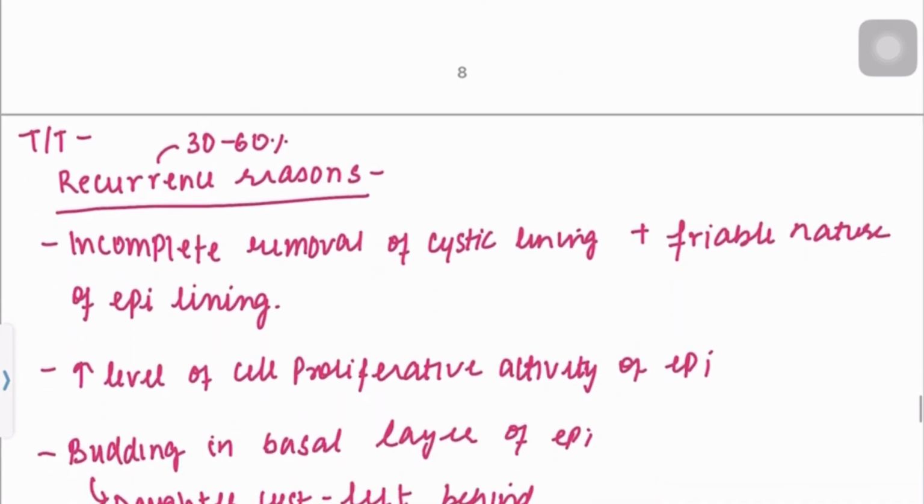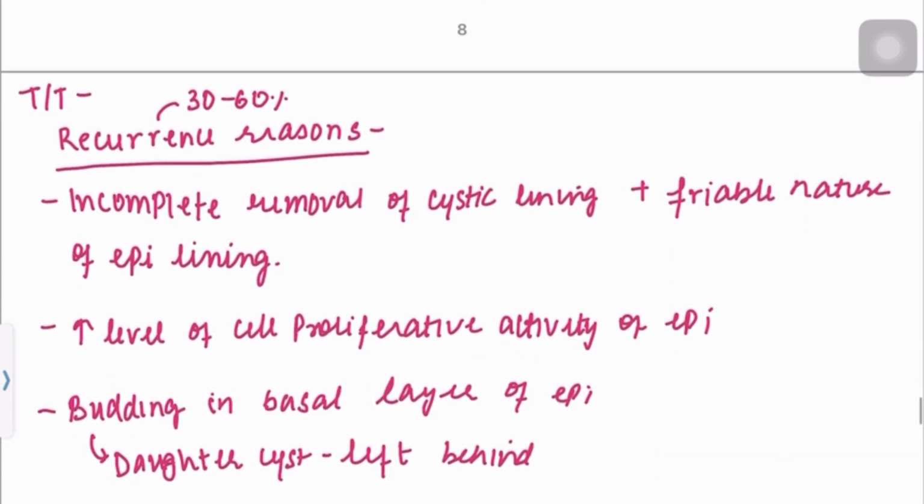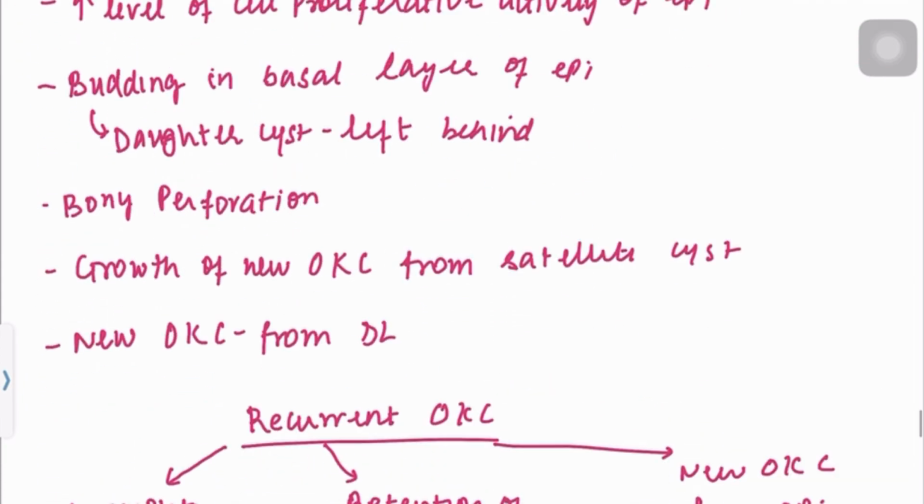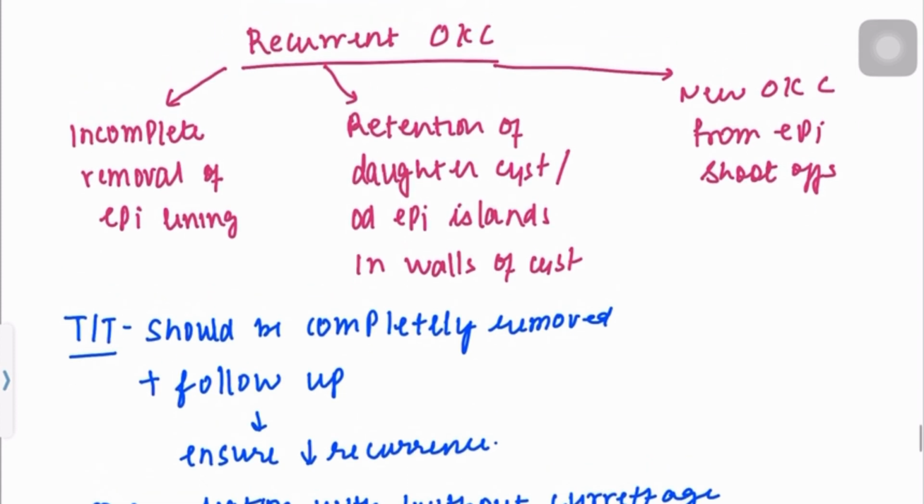Now moving on to the treatment. There are many reasons for the increased recurrence. The recurrence is 30 to 60%. Why? The main three reasons are: first, incomplete removal of epithelial lining. Second, there can be retention of daughter cysts or odontogenic islands.